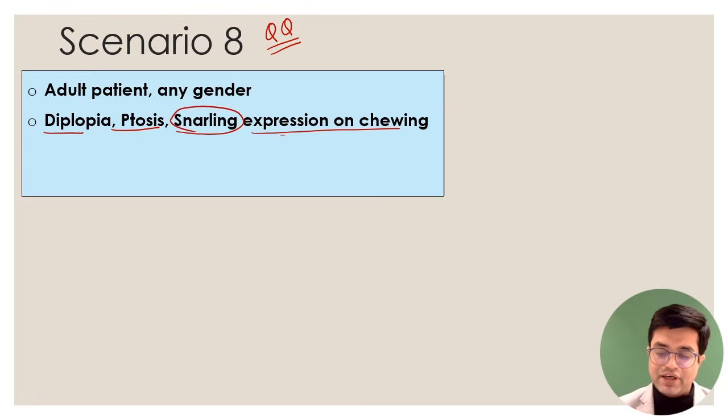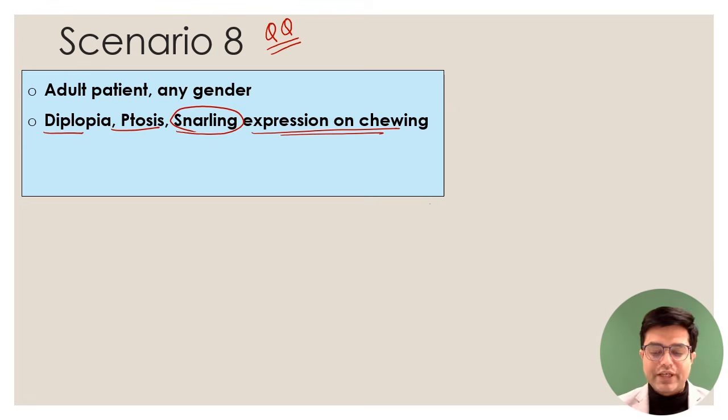Now what is snarling expression? Snarling expression is described as when you're very angry, very animated, your nostrils are flaring and your upper lip is going backwards and getting prominent. I know I'm going to look bad doing this, but snarling is something like this. Look at me. My nostrils are flaring and my lips are going like this. This kind of expression where the upper lip goes back and nostrils flare, some of the angry young men heroes tend to do in the movies.